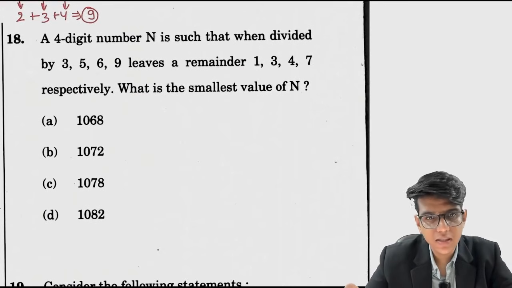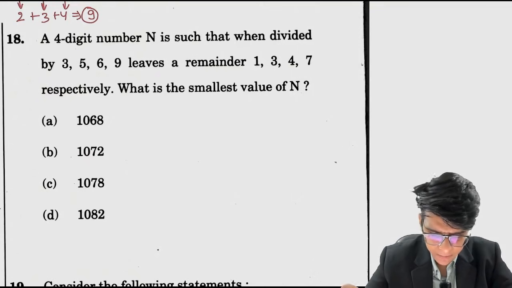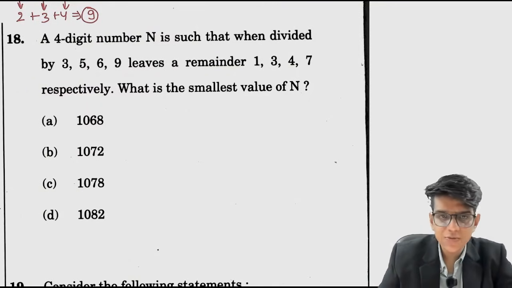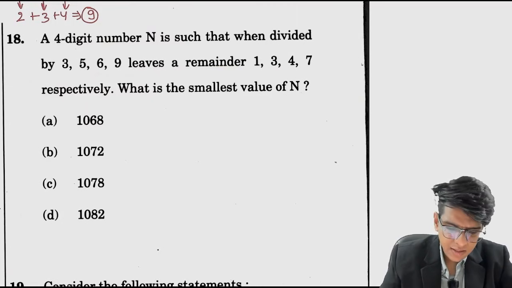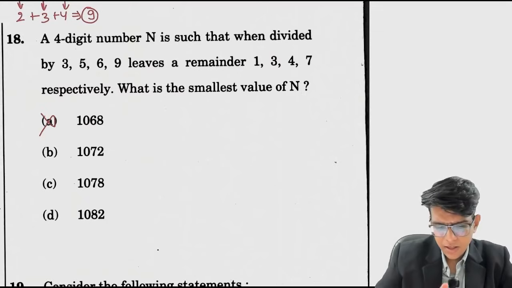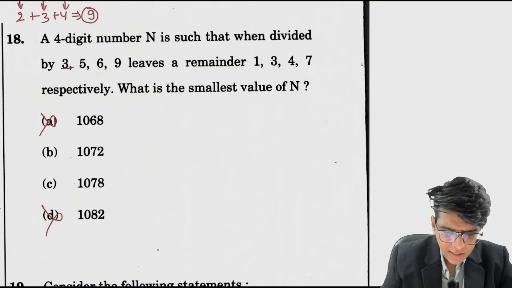So let's see what this is now. A 4-digit number n is such that when divided by 3 it leaves a remainder 1. So divided by 3 leaves a remainder 1. Okay, so I will subtract 1, and that number should be divisible by 3. Subtracting 1 from 1073, this is not divisible by 3, so you can remove it. 171 is divisible by 3, 177 is divisible by 3, so this will be 1, and 181 minus 1, this cannot be. These two numbers are there which when divided by 3 leave a remainder 1.